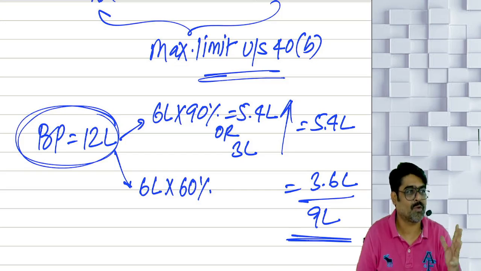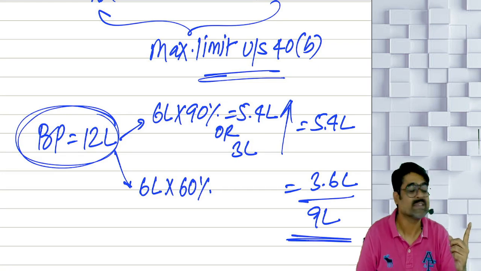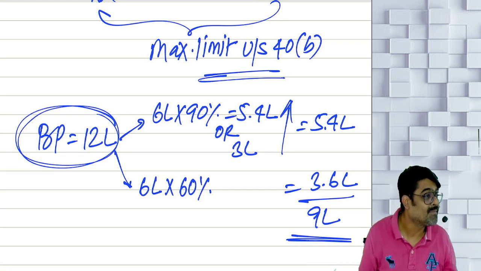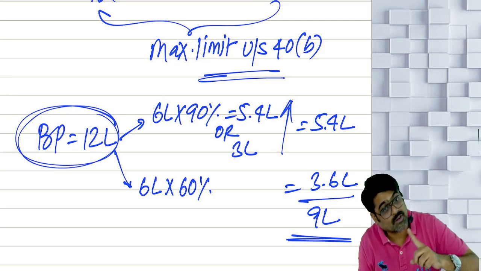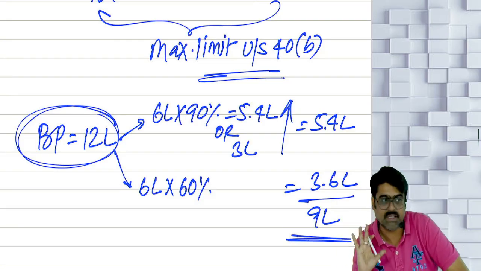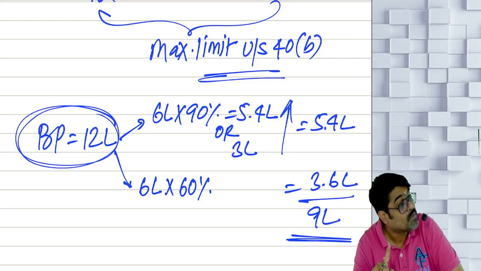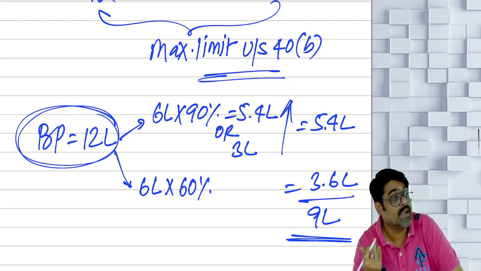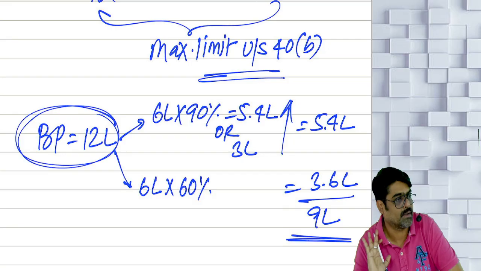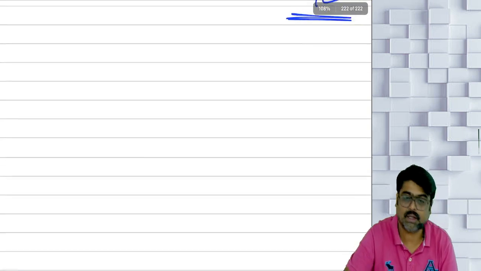The amount which was not allowed in the hands of the firm, how much? 2,50,000. That was already added to the profits of the firm. That you don't show as your income. That is not your income. So in the hands of the partner, even this remuneration will be treated as PGBP income, yes or no? But only to the extent allowed in the hands of the firm. The remuneration which was not allowed in the hands of the firm will not be treated as your income. Ignore that. Will you remember this? Sure, sir. This is the end of 40 clause B.